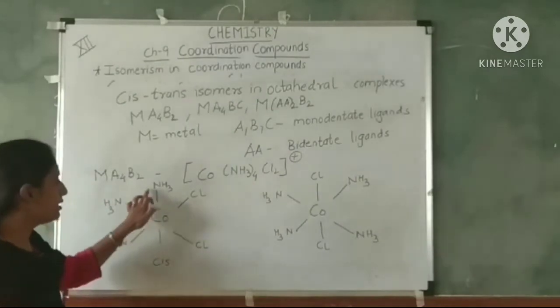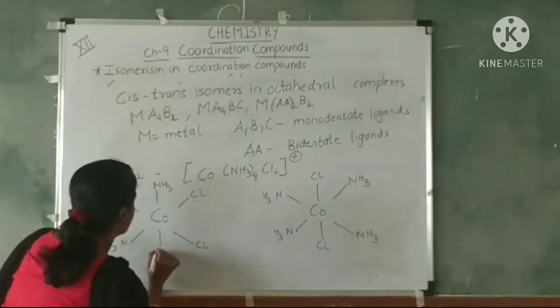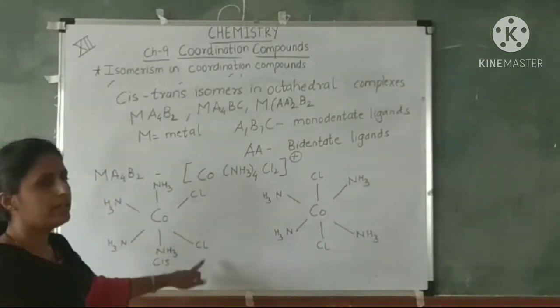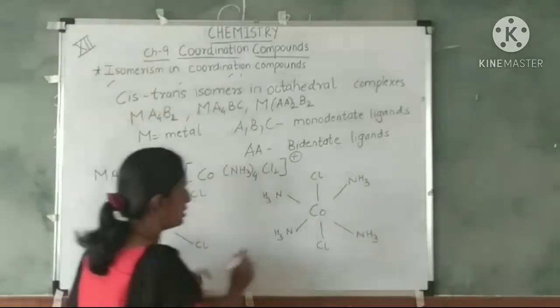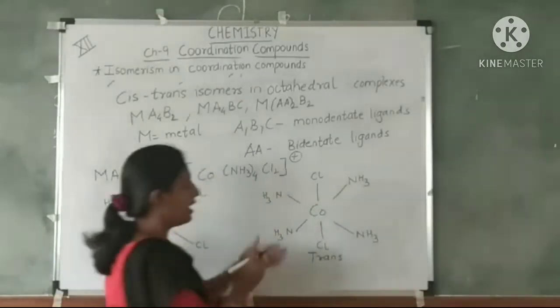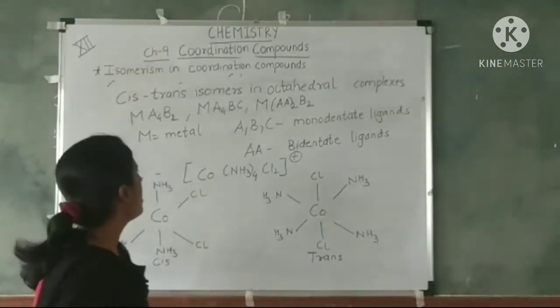So cobalt, here 4 ammonia molecules are attached and 2 chlorides. These are attached adjacent to each other, so this is cis, and here chlorides are attached opposite to each other. So this is the trans isomer.